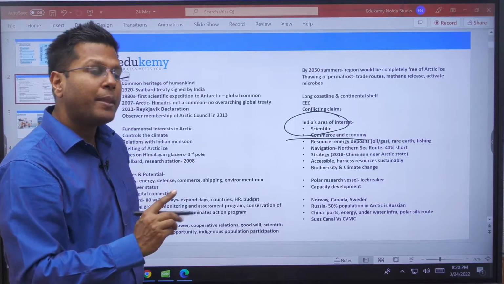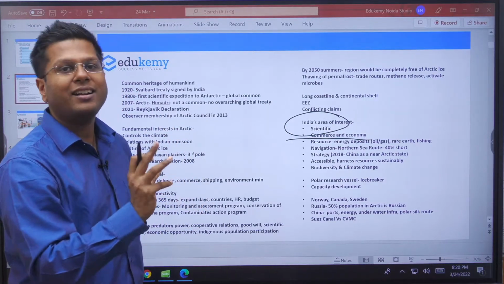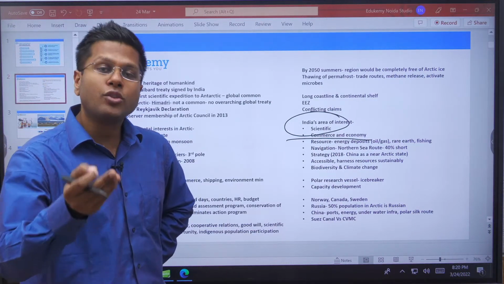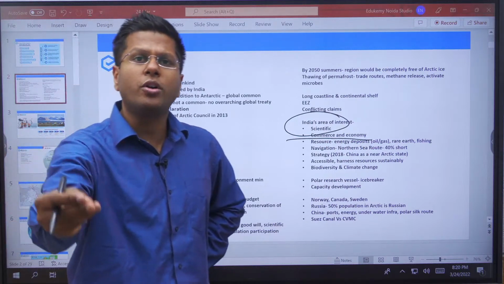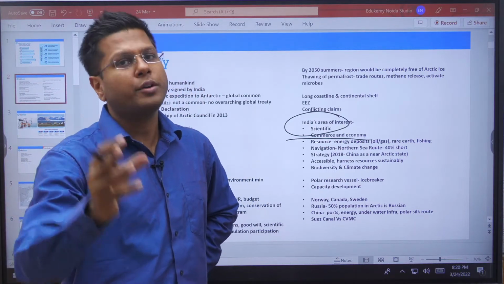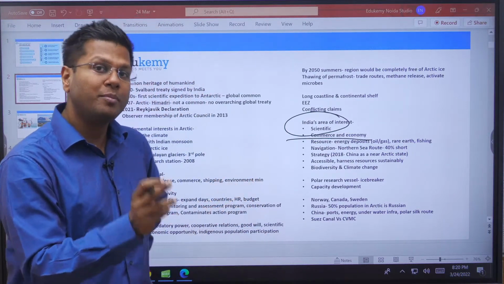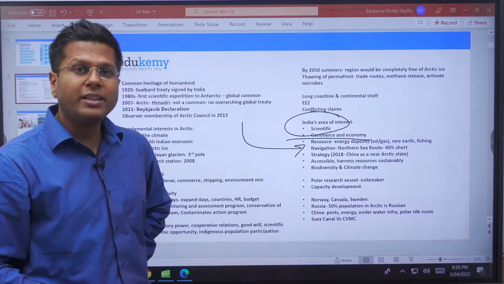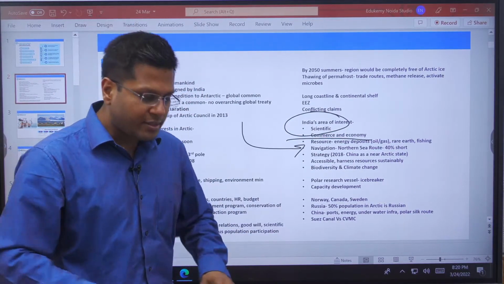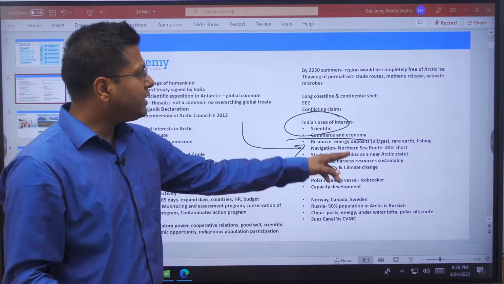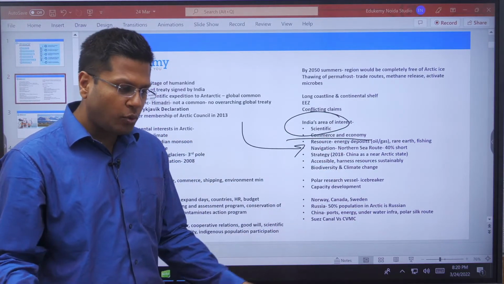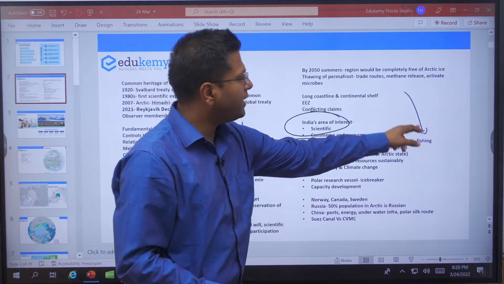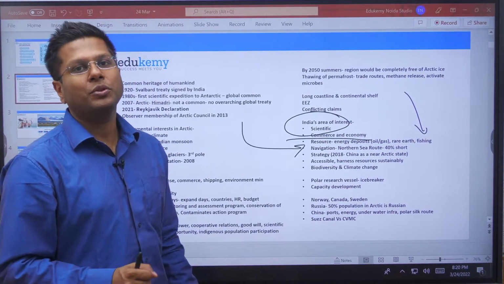And this is not just for India, but for many other countries which have eyed the Arctic for some level of development. What are they? Presence of petroleum, presence of natural gas. You people have mentioned that 25 to 30% of unexplored natural gas and petroleum is present in Arctic areas. They have to be explored. So, resource potential. Not only that, rare earth minerals. The seabeds are full of rare earth. Not only that, fishing prospects. Now that the whole area will be without ice, as Amlan mentioned, the fishing potential, the marine potential in that area will be higher than before, right?